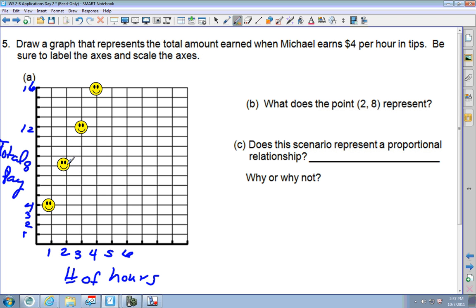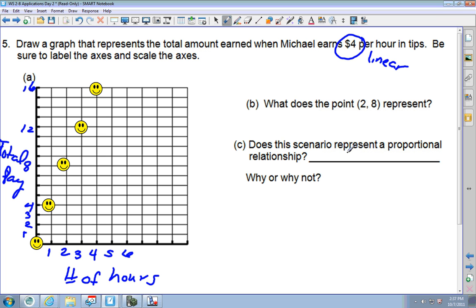But if you think about it, oh, I messed up, it's going to start here at (0, 0). Why? Because when he first works, he doesn't get any money. First off, this is linear because it makes a straight line. The rate of change is the same right here. So this is what makes it linear.